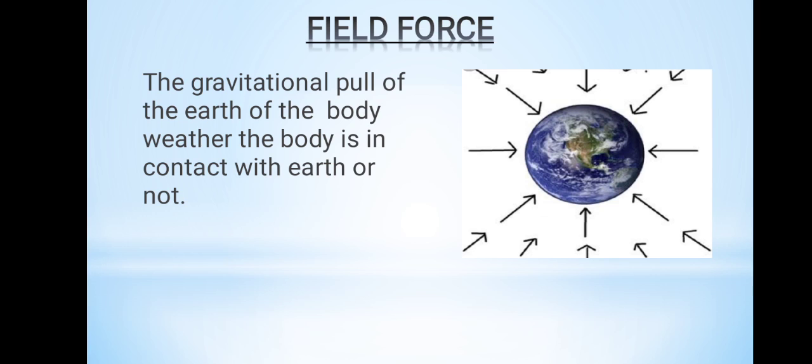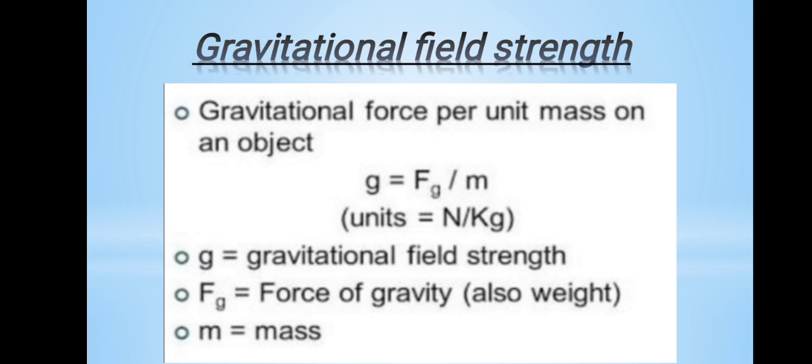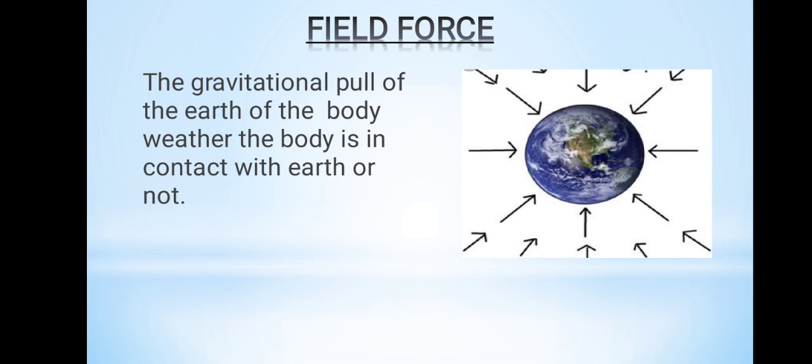We will discuss some terminologies relevant to this topic, that are field force and gravitational field strength. So we will discuss our first terminology, that is field force. The gravitational pull of the earth on the body, whether the body is in contact with the earth or not, is known as the field force. Just you have seen in the diagram, the arrowhead will be considered as the direction of forces that is implemented on earth in specific field or in specific area.